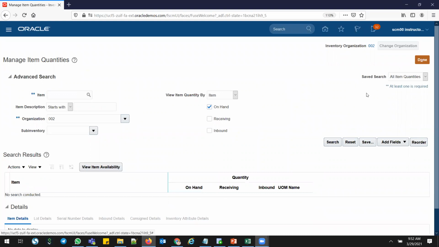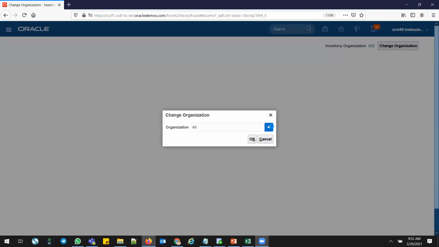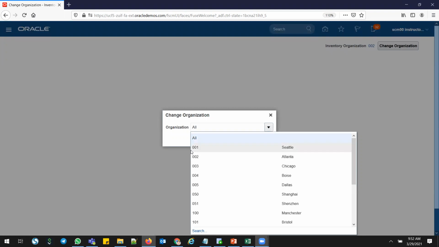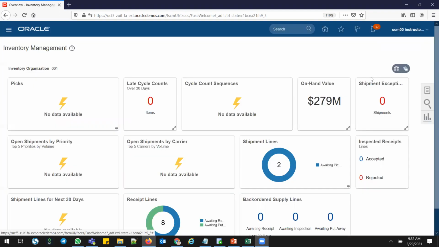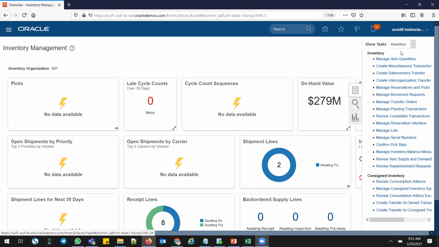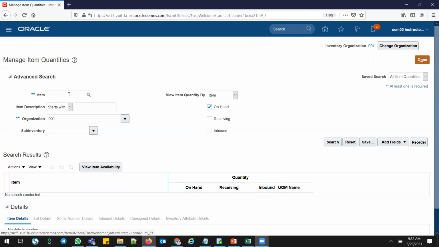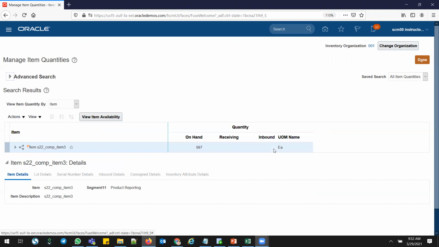I'm changing my org to 001. Task results, manage item quantities, COM3001R, receiving and inbound. I'm checking the complete stock and in transit too. I have 997 quantities there.